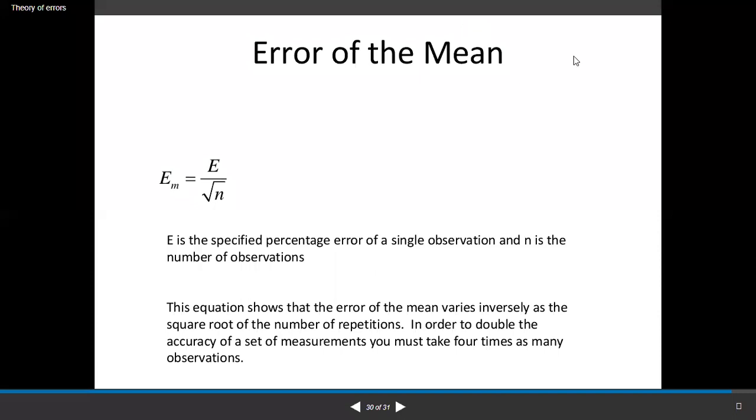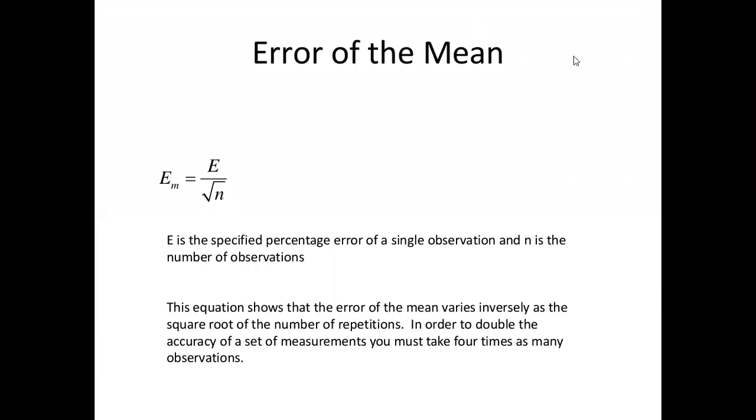So the E is the specified percentage error of a single observation and N is the number of observations. So this equation shows that the error of a mean varies inversely as the square root of the number of repetition. In order to double the accuracy of a set of measurement, you must take 4 times as many as observation.